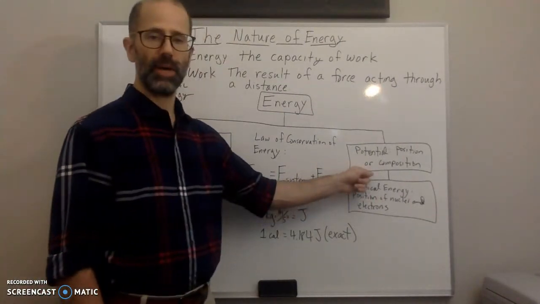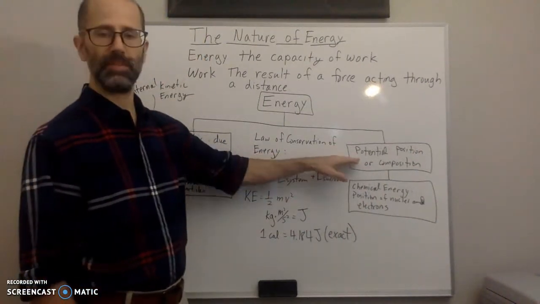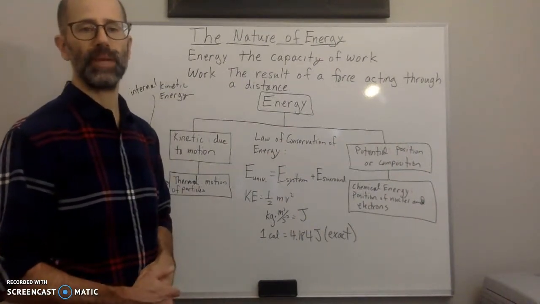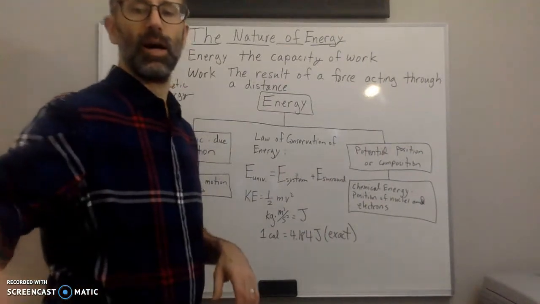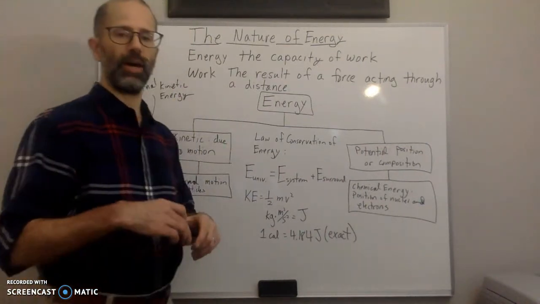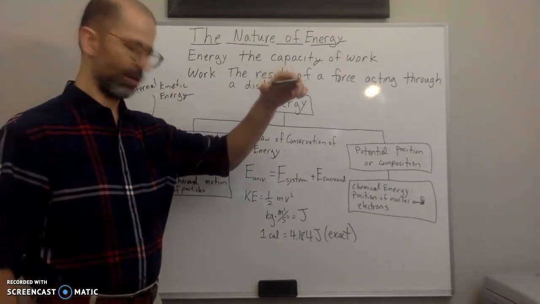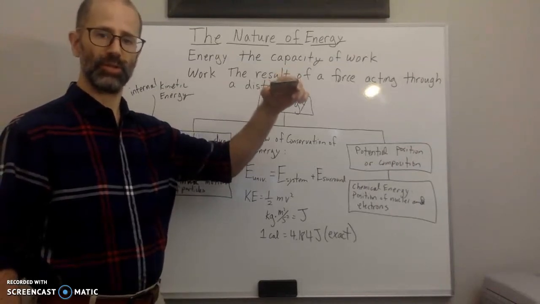Also, one thing we'll be talking about is potential energy. Potential energy can be with respect to position or with respect to composition. Think of an example: if I hold my phone at a certain distance above the ground, then it has a certain potential energy with respect to the ground.